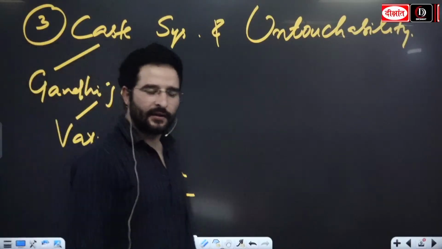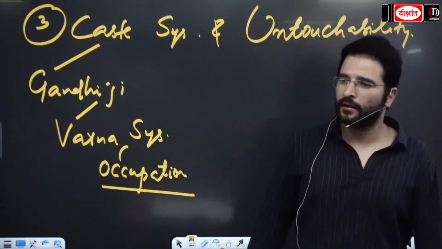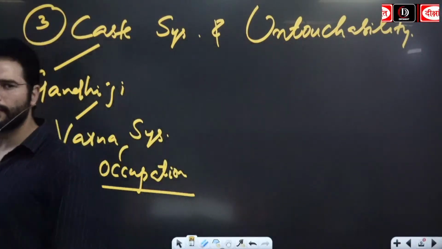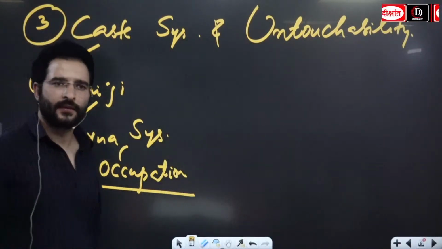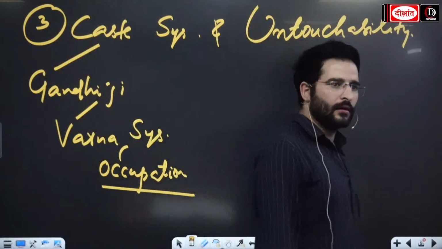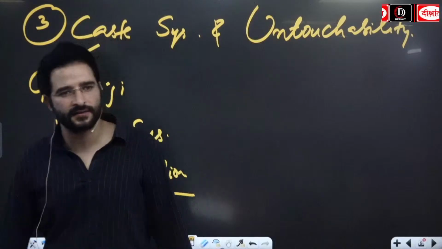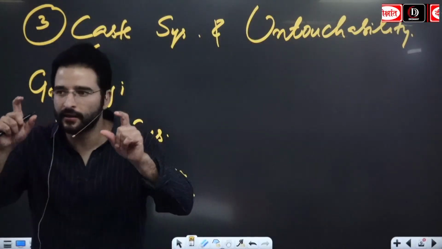Apart from that, ठीक है, even Gandhi ji did not like caste system which was based on birth. He said that because of that the Indians as well as the Hindu society is lacking social mobility.